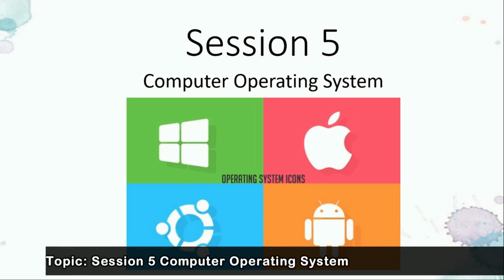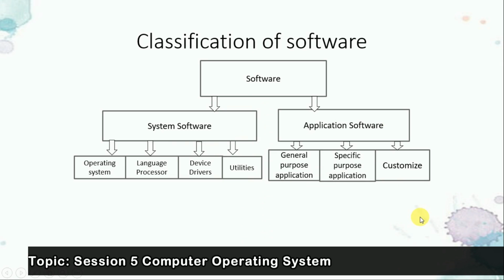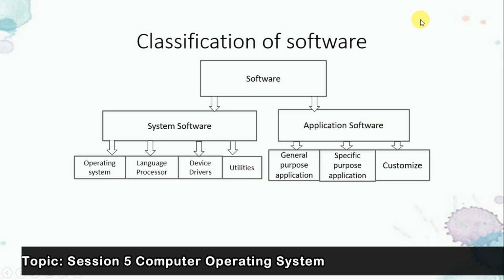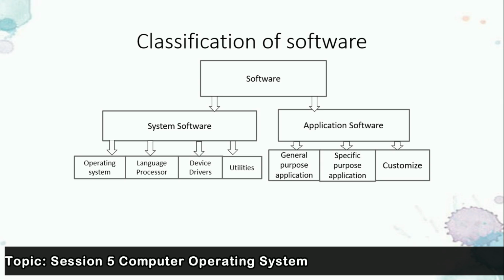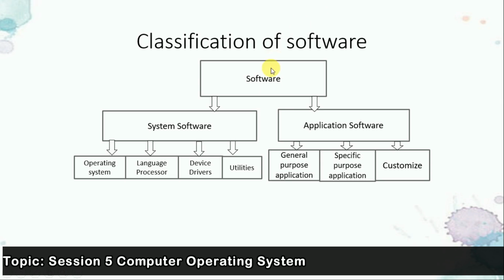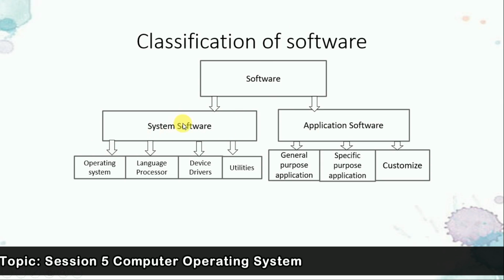This is a dashboard. Okay, so we will see the first thing, that is the classification of software. Everyone knows software means what? Software means a set of instructions, a set of programs, right? So that is known as software. So in that also we are having the classification, or you can say the categories. So system software and application software.